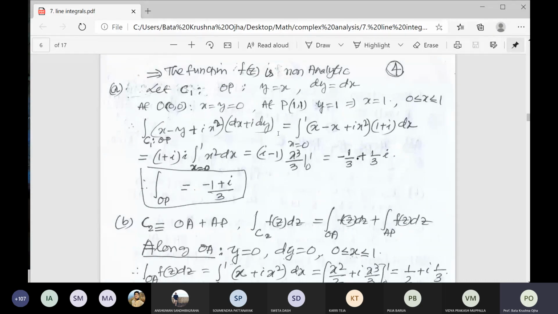Now replace y by x: x minus x plus i x square, then dx plus i dx. So dx taking common, 1 plus i. Do you understand this line? x is 0 to 1.